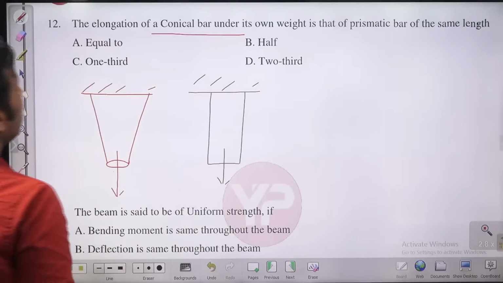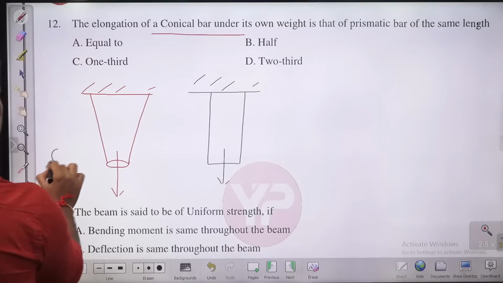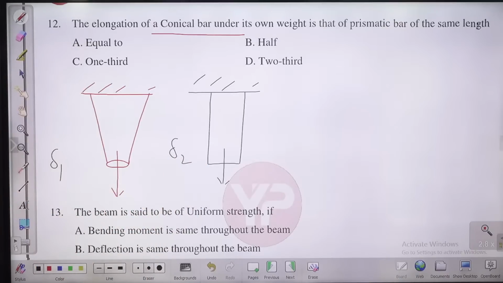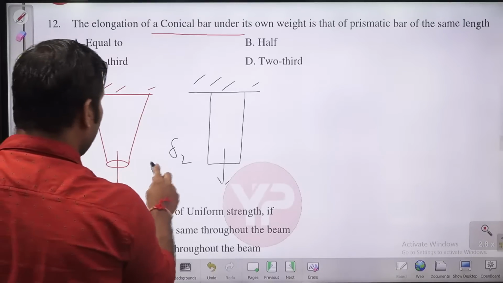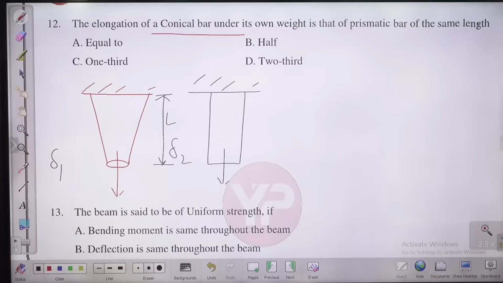They are asking you the elongation ratio. Suppose for the conical bar the deflection is delta 1, and for this one the deflection is delta 2. If you know the formula, then you will easily get the answer. They are asking the elongation of the conical bar due to its own weight in comparison to a prismatic bar of the same length. Both have the same length, but this one is a conical bar and this one is a prismatic bar, a bar with a uniform cross-sectional area.